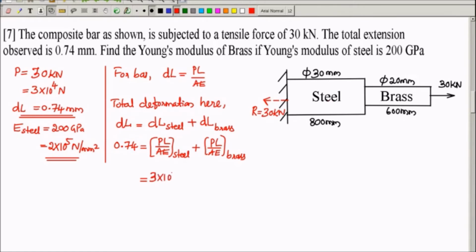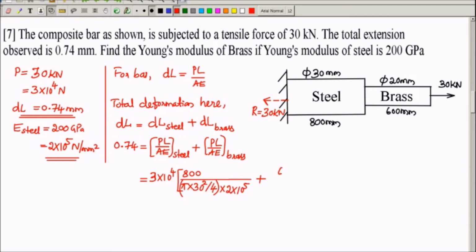3 into 10 power 4. Inside I will write L by AE for each portion. L for the steel portion is 800 mm. So I will substitute 800 here, divided by A for the steel portion, pi into 30 square by 4, this is the area A, into Young's modulus of steel, 2 into 10 power 5. This is the L by AE for steel portion, plus L by AE for brass portion.